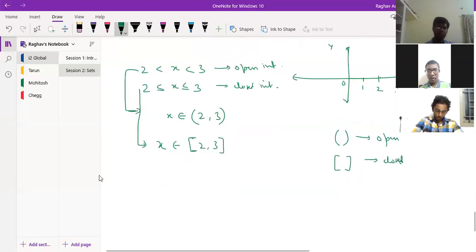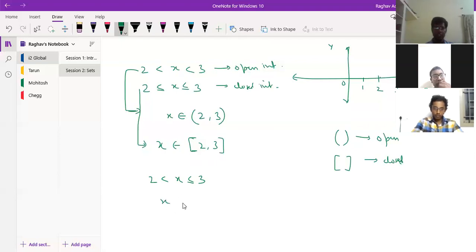There is another possibility where it could be written like x is greater than 2 and less than or equal to 3. So we write this as x belongs to open interval 2 but closed interval 3. 2 is not included, so we write open interval for 2, and for 3 we write closed interval.